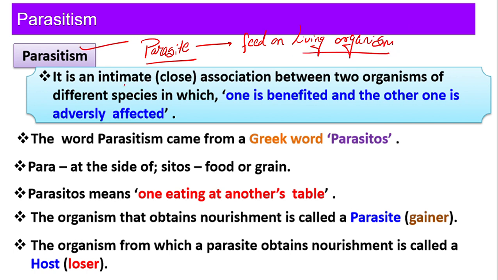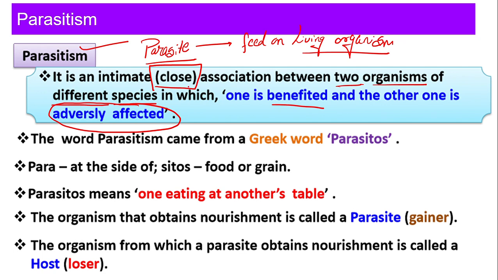It is an intimate, that is, close association between two organisms of different species. Mind it, not between the same species. If the same species will start harming the same species, then what will happen? Obviously one day the species will go extinct, right? So we are talking about different species where one is benefited and the other one is adversely affected, right?